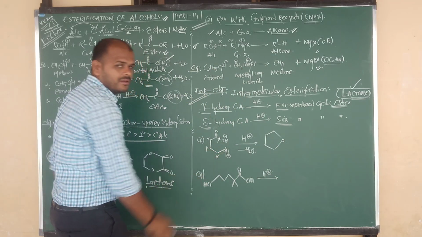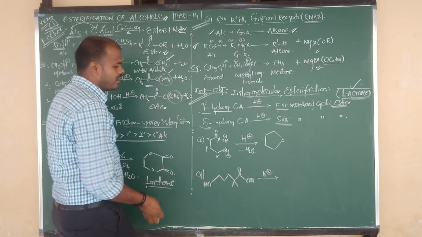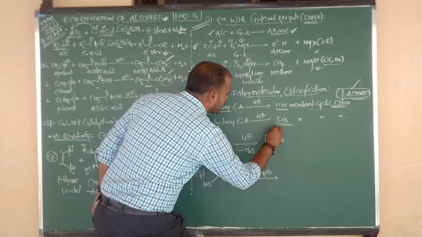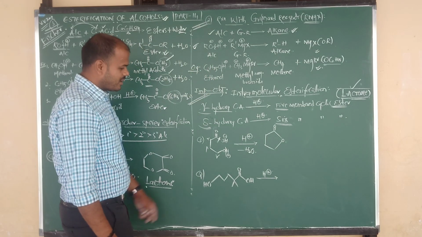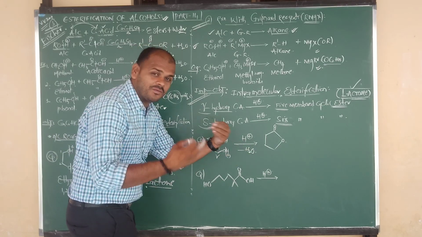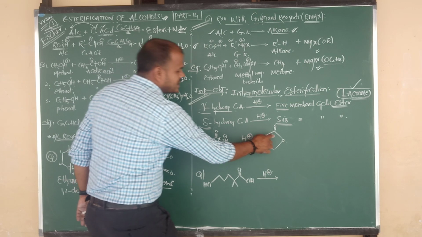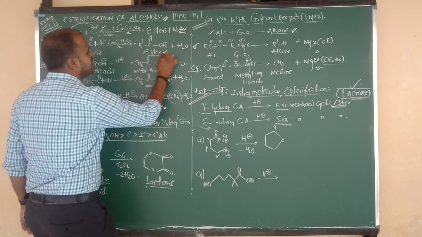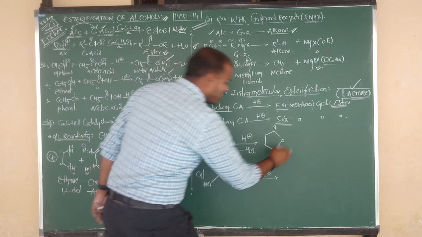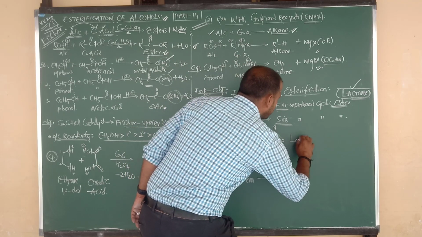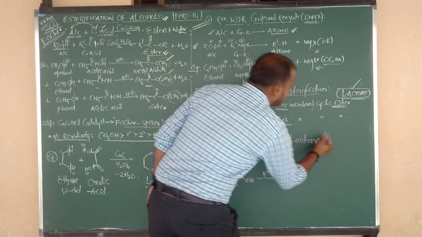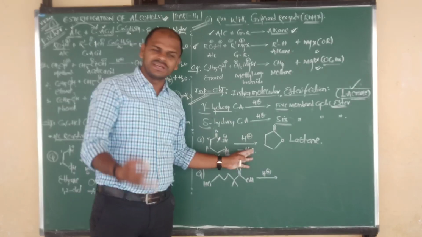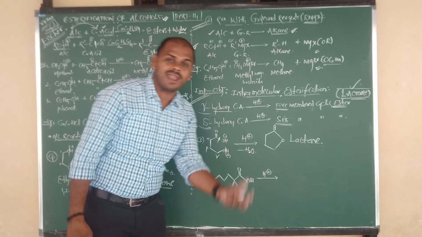Oxygen is one of the atoms in the ring. So oxygen is connected to the C double bond O group, and H combines with OH and is removed in the form of water. This is clear: C double bond O, O, C. This is the symbol of ester, but this is a cyclic ester. Such a cyclic ester is called lactone. So gamma hydroxy carboxylic acids upon intramolecular esterification give lactone.